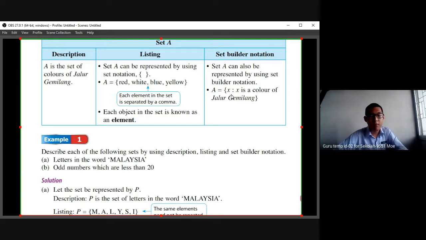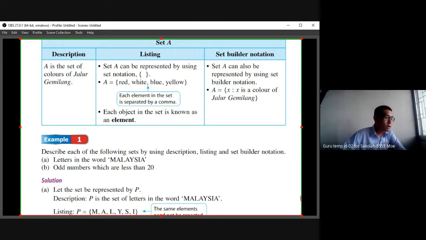So X is the element of A. So A equals, open the set notation, X, these two dots, later you tell me what they are called, X is a color of Jalur Gemilang. Then close the set notation.